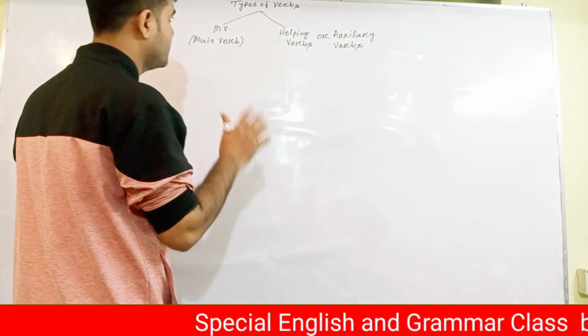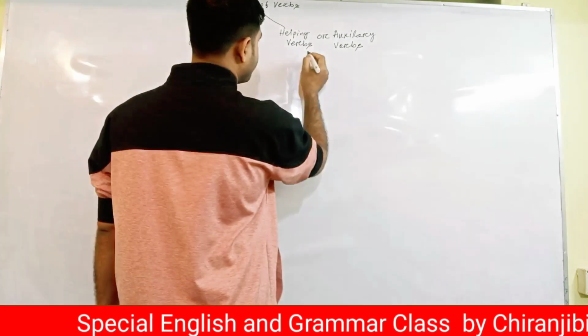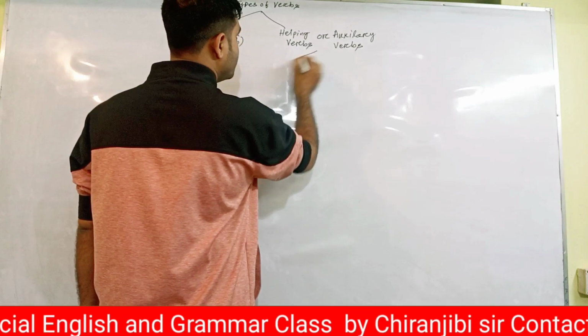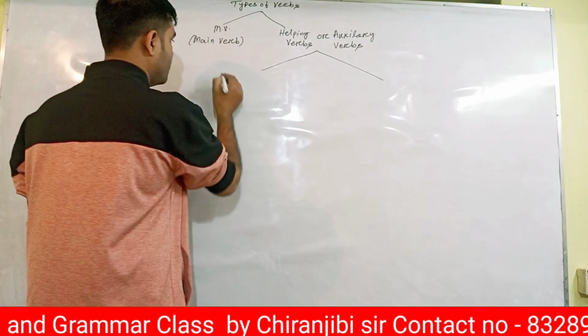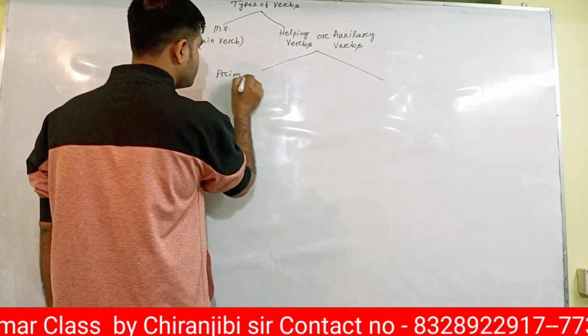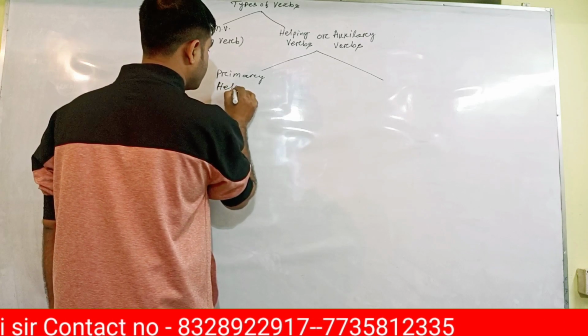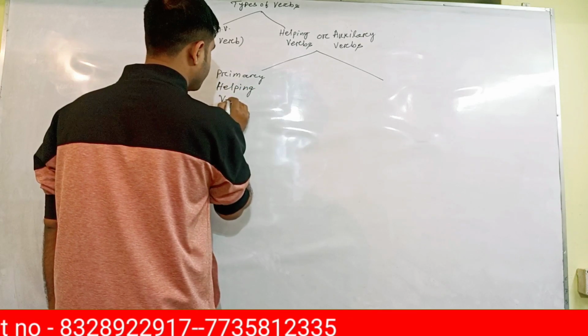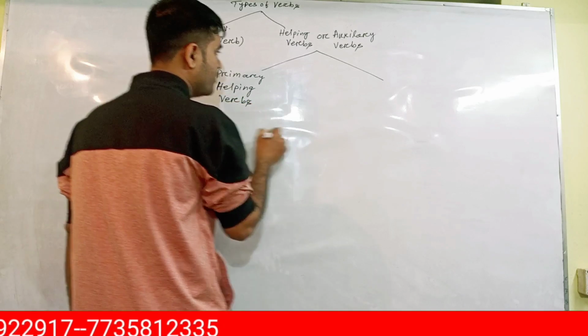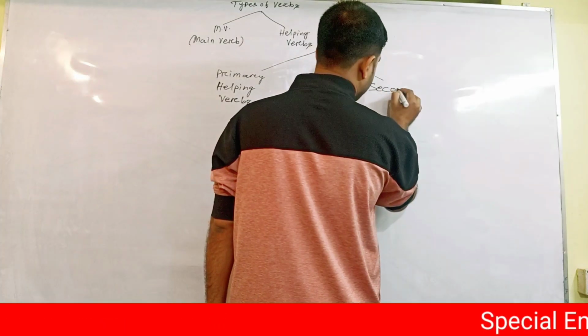Now we'll talk about auxiliary verbs. Auxiliary verbs are of two types. One is primary helping verb. Helping verbs are of two types. One is primary helping verbs, another is secondary.